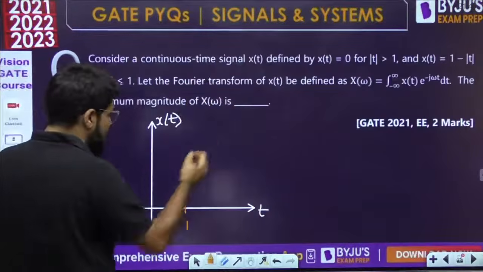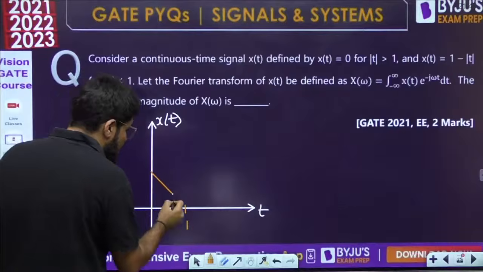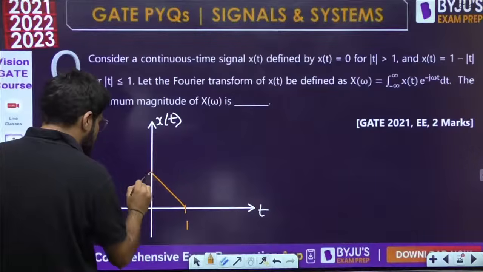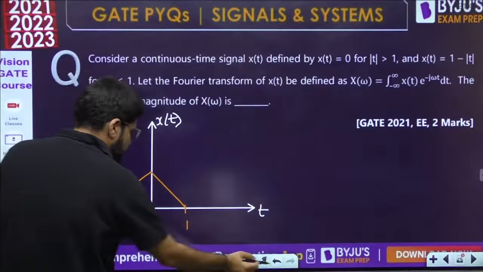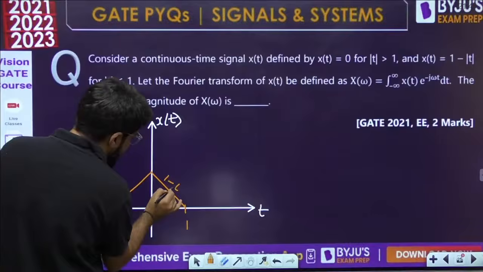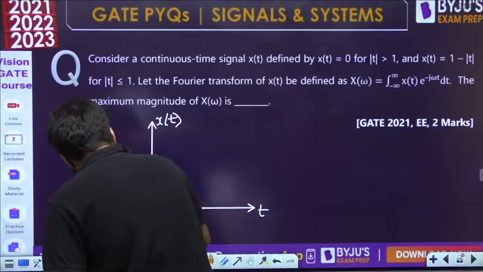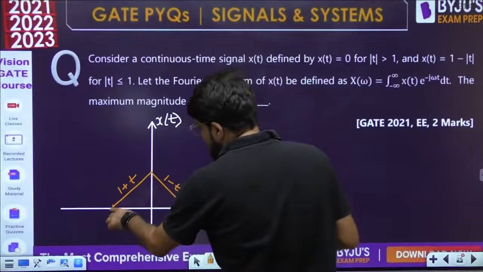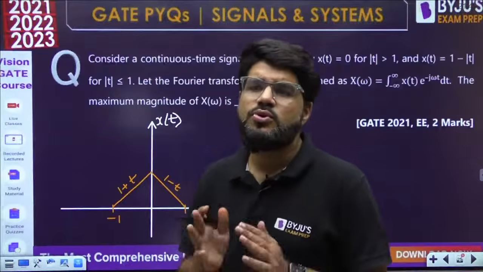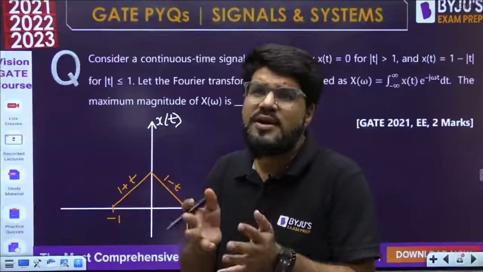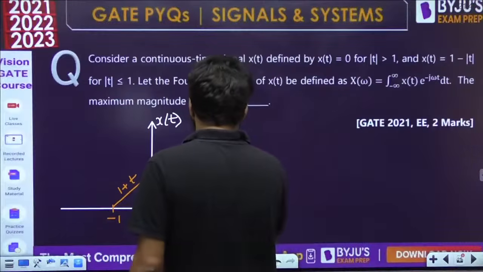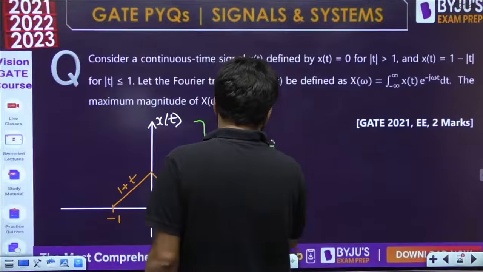In that range x(t) is equal to 1 minus mod t. So if t is positive, it is 1 minus t, a negative slope, a decreasing line. If t is negative, it is 1 plus t, a positive slope. This is actually the line 1 minus t, and this is the line 1 plus t, because one has a positive slope, an increasing line, and the other a negative slope. You should be able to recognize that a triangular definition is given to you.